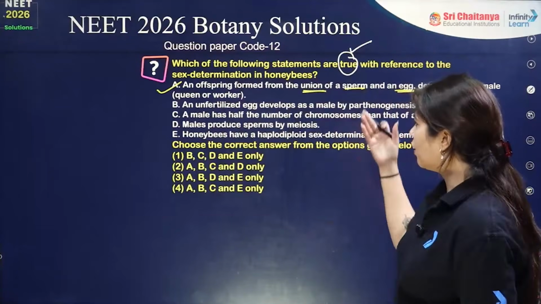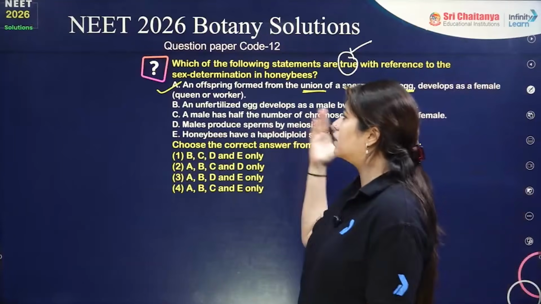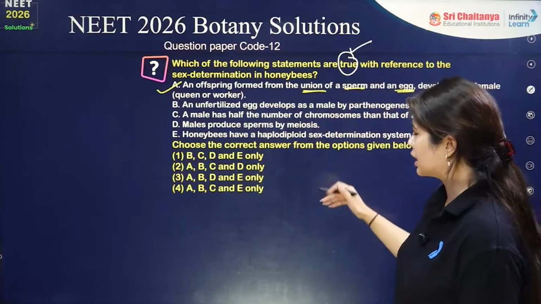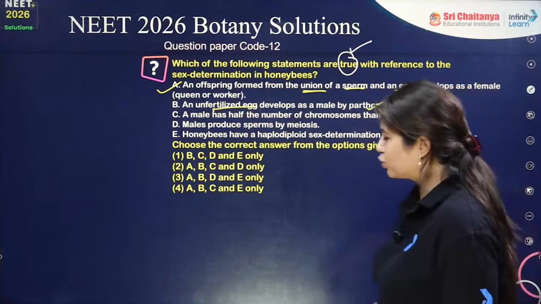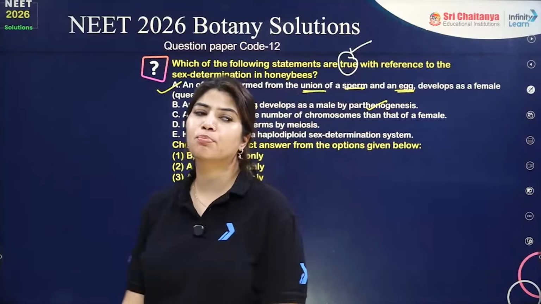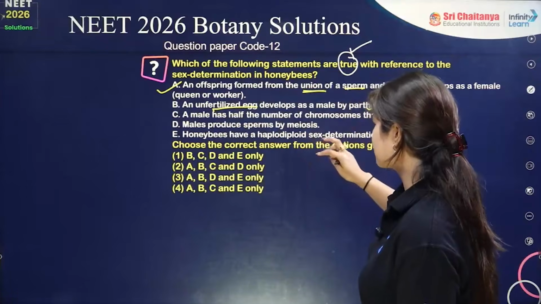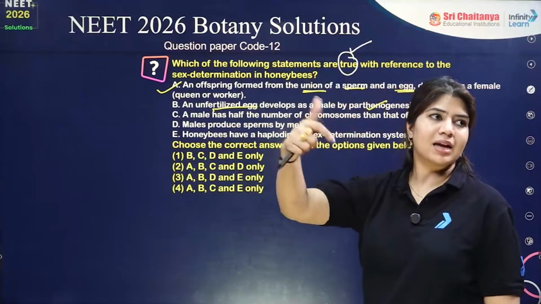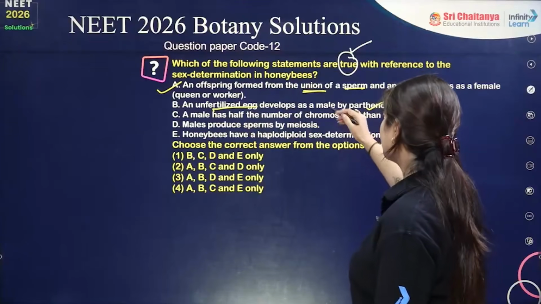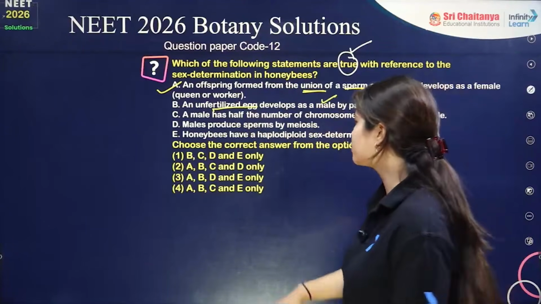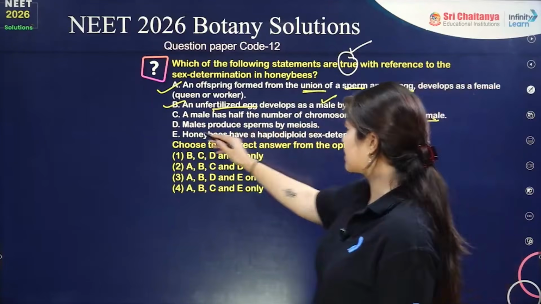Okay, an offspring formed from the union of a sperm and an egg developed as a female, queen or worker. That is a perfectly correct statement. An unfertilized egg develops as a male, yes, by parthenogenesis. Unfertilized egg simply means the n is there. There is no n coming from the female counterpart. It is unfertilized only. That is going to produce a male because it has half the number of chromosomes. A male has half the number of chromosomes than that of the female, perfectly correct.